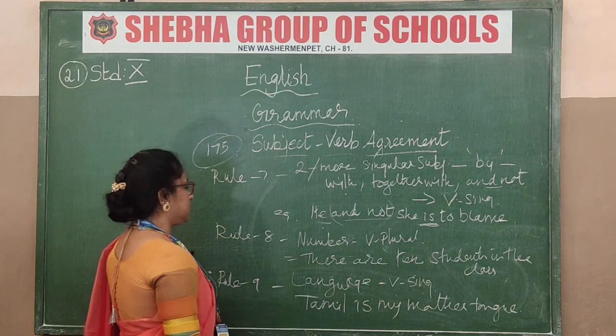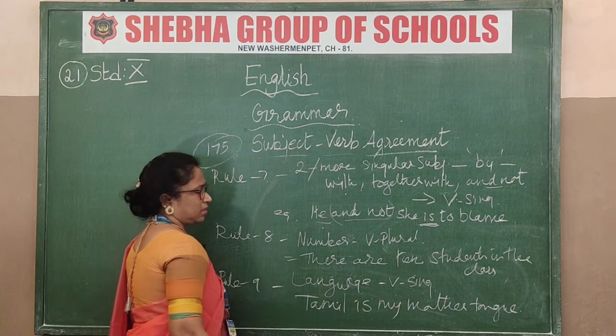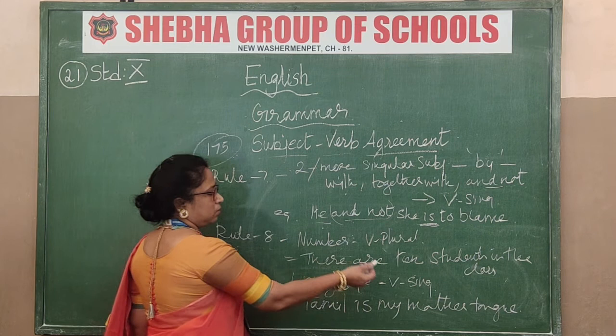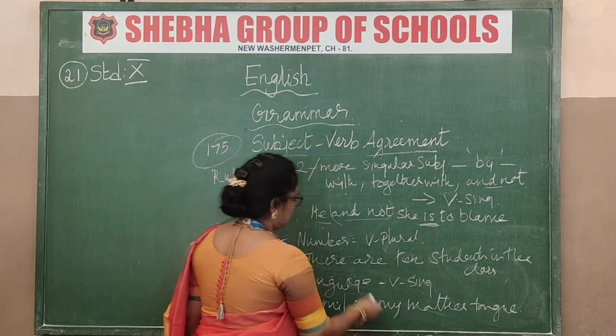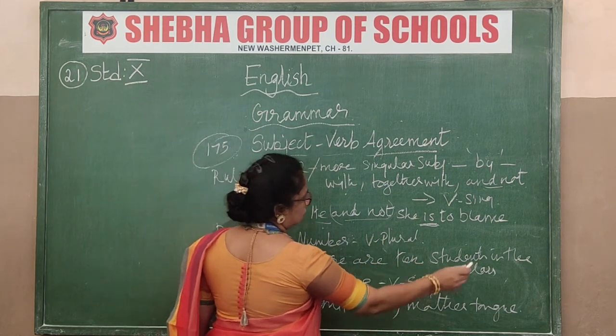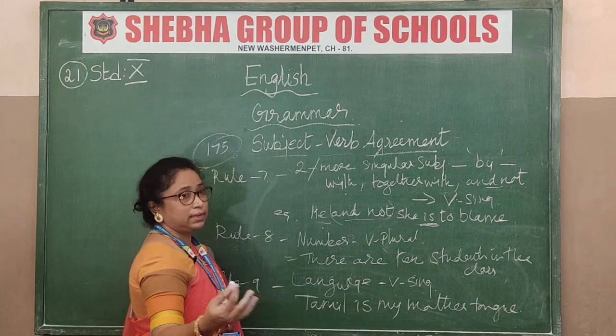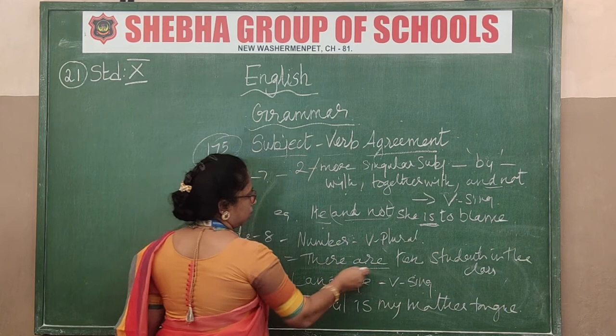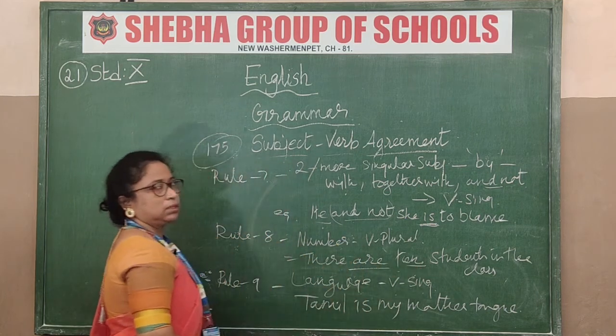Next, rule number 8. Now here, number. This is very simple, as you will normally understand. Looking at the number, you have to write the plural verb only. So "there are 10 students in the class." We don't say "there is 10 students," we can't say that. So "there are 10 students in the class." This is normal only. See, 10 students, agreement to the subject, nothing else.